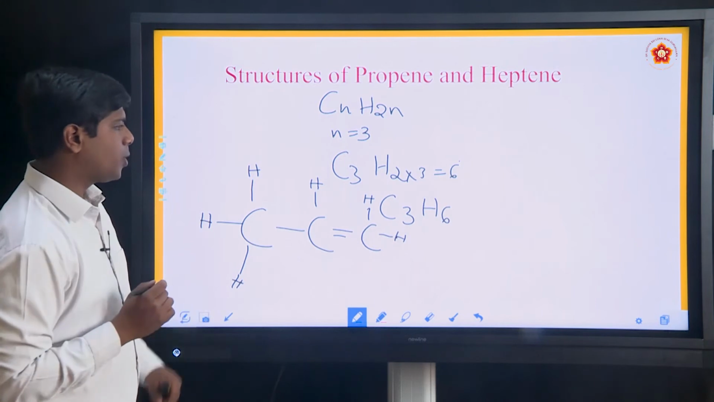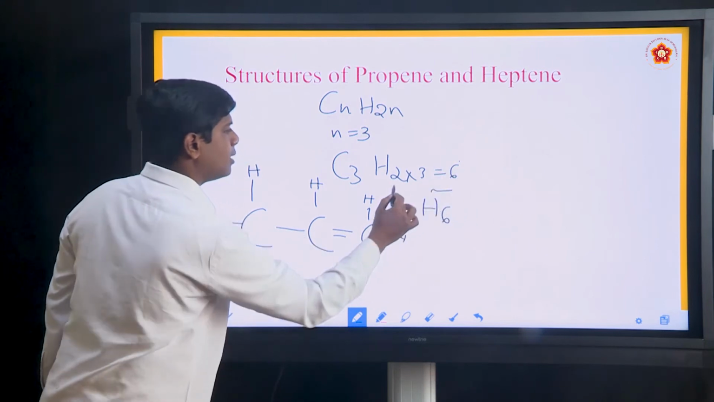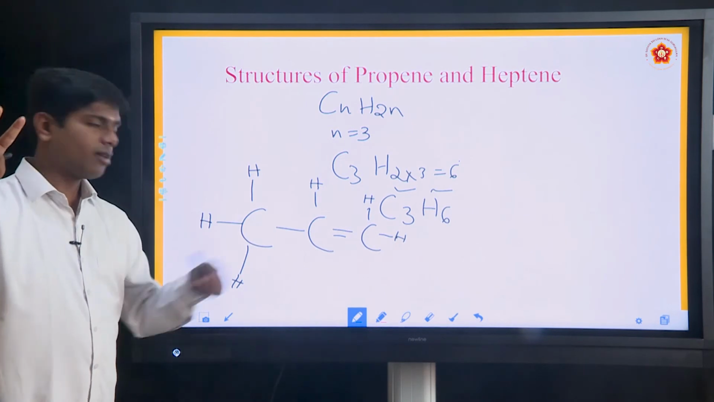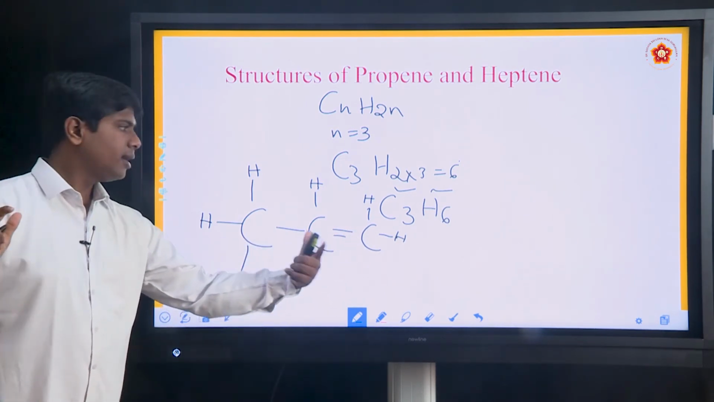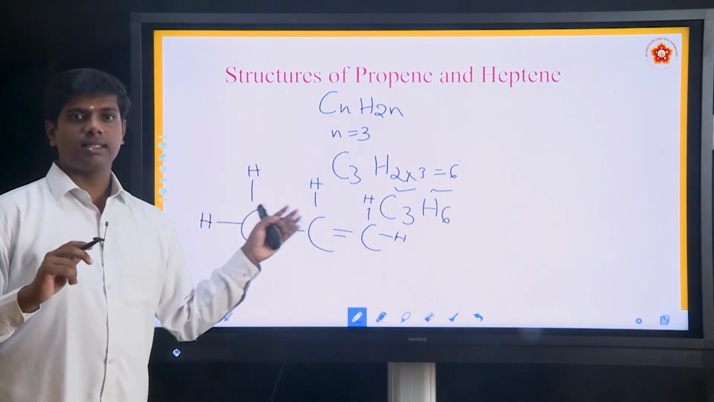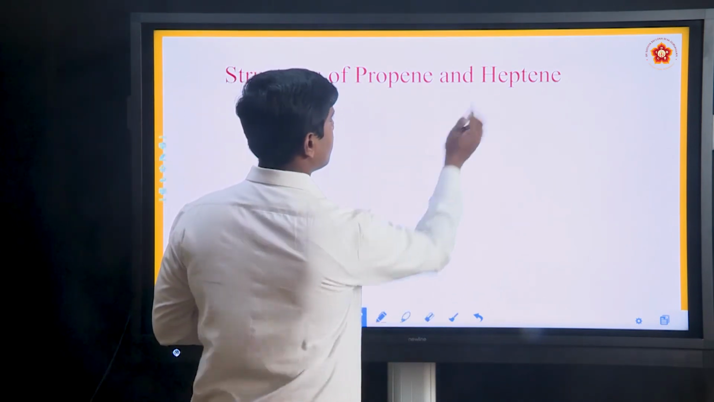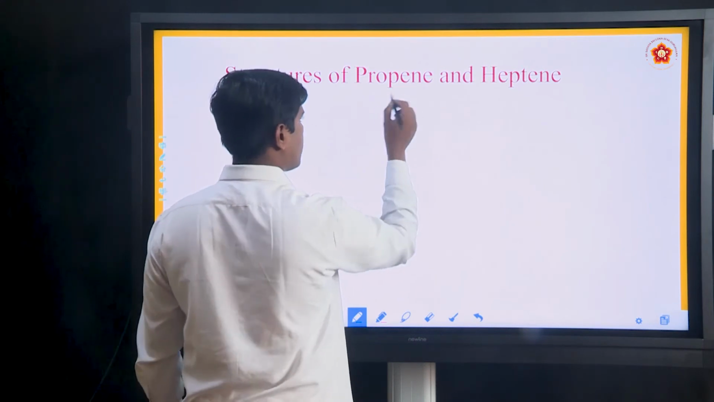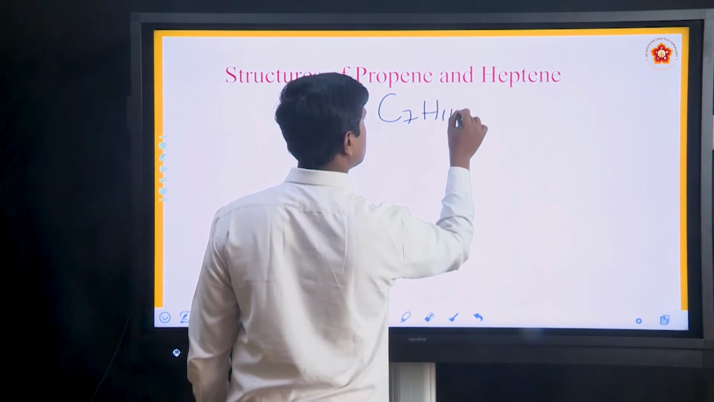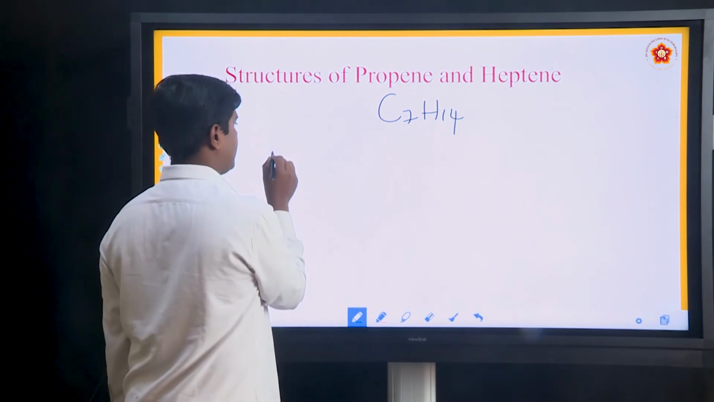This is the structure of propene. C3H6: 1, 2, 3, 4, 5, 6 hydrogen atoms and 3 carbon atoms. Between the last 2 carbon atoms we have to put the double bond. Then you can easily write the structure. This is the example for propene. Let us try the example for heptene. Root word? Hept. C7H14, 2 into 7, 14. Easily write the structure.